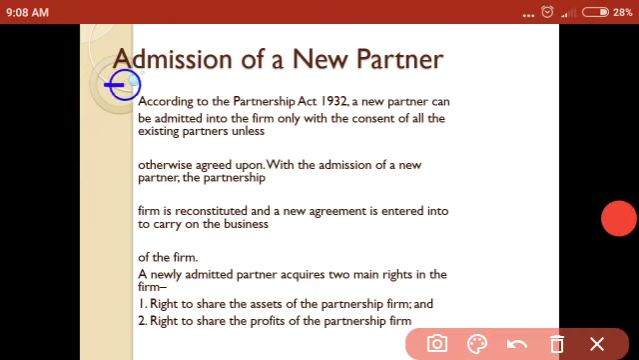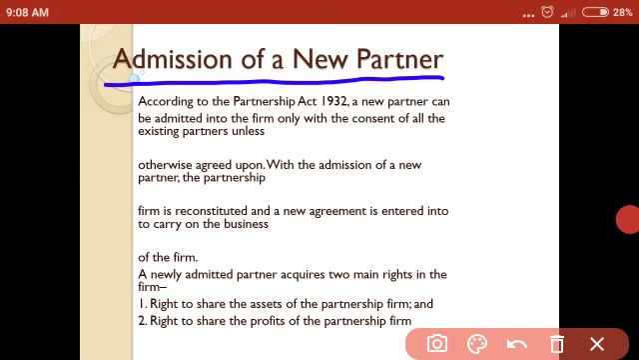In this, the first one is admission of a new partner. What is admission? Admission of a new partner means when a new partner enters the business. When the firm requires additional capital or managerial help or both for expansion of the business, the remaining partners, or you can say old partners, add someone to the business. In that case, this is called admission of a new partner.